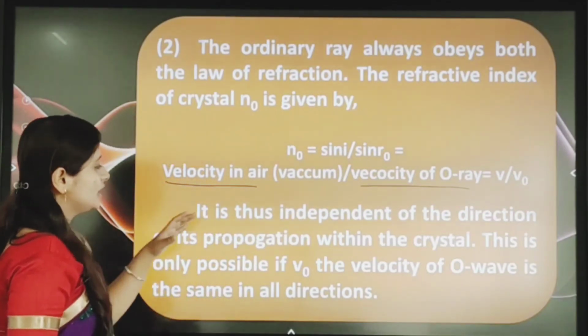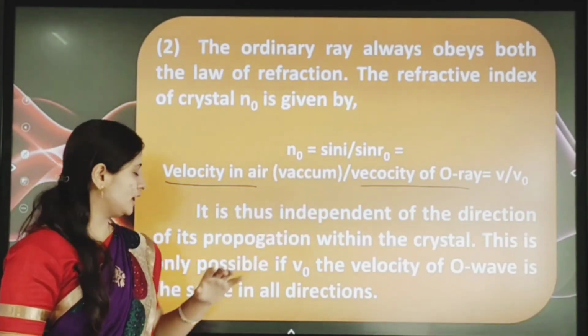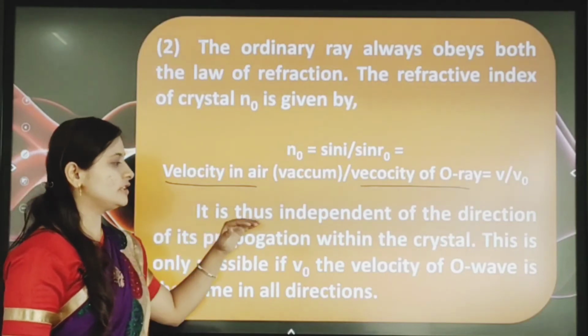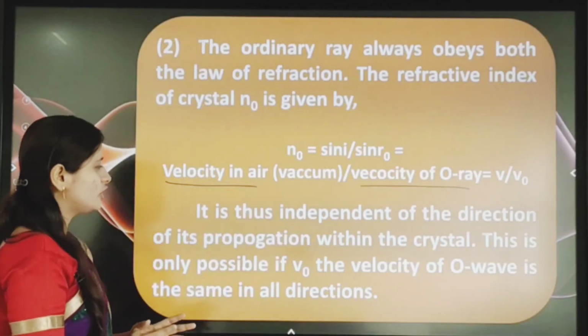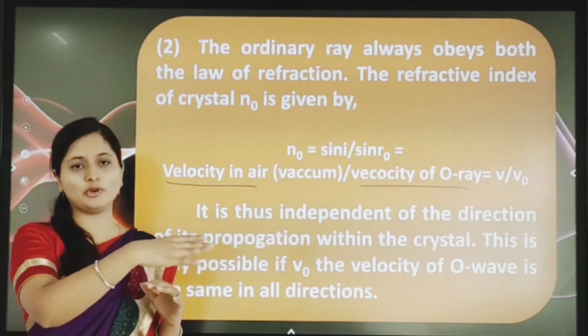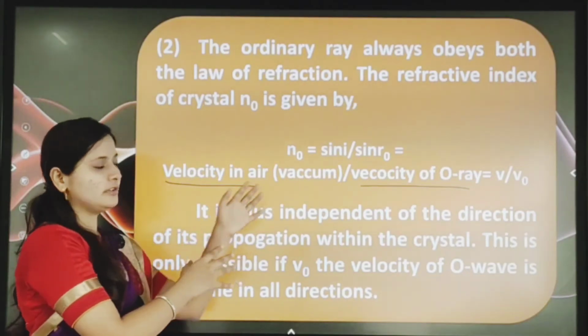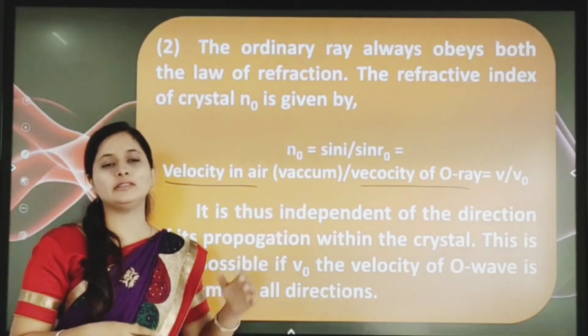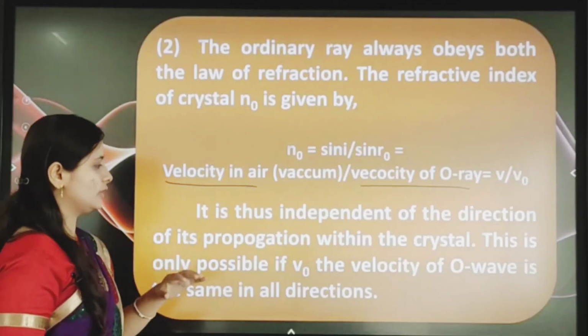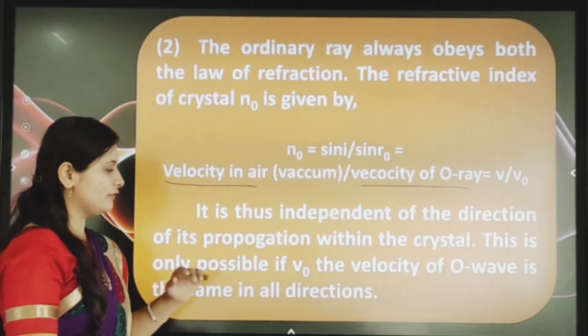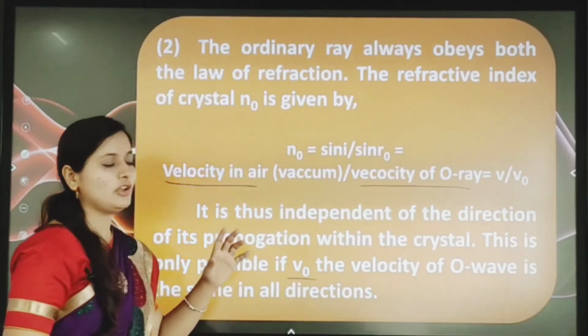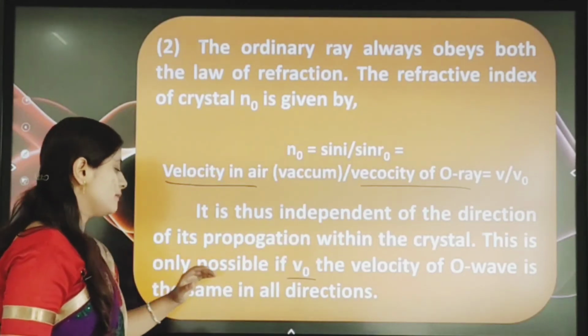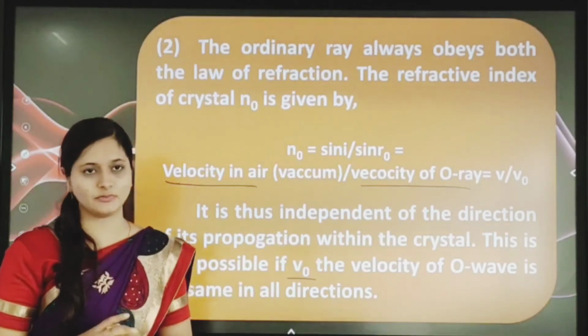So see here, it is thus independent of the direction of its propagation within the crystal. Whatever the direction of propagation of the wave, it is independent. This is only possible if V0, the velocity of the O wave, is the same in all directions.